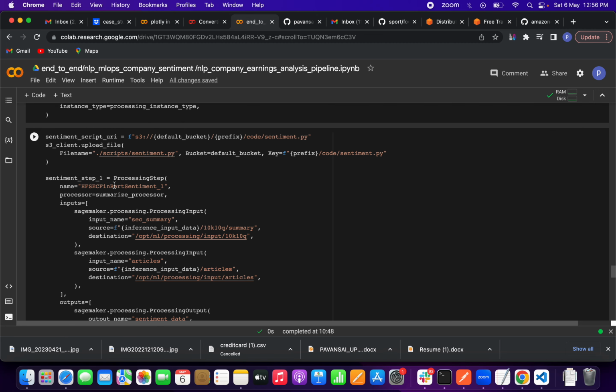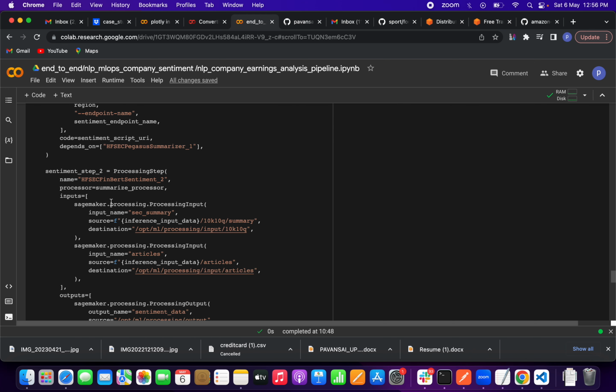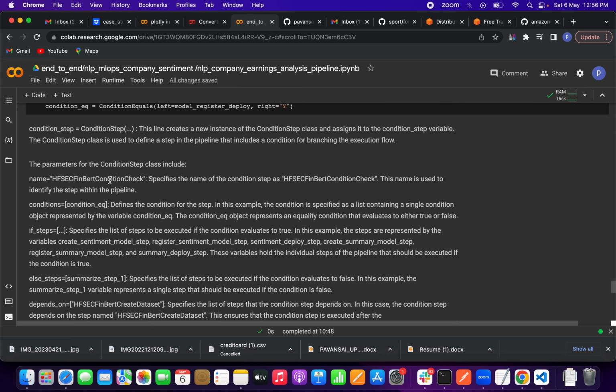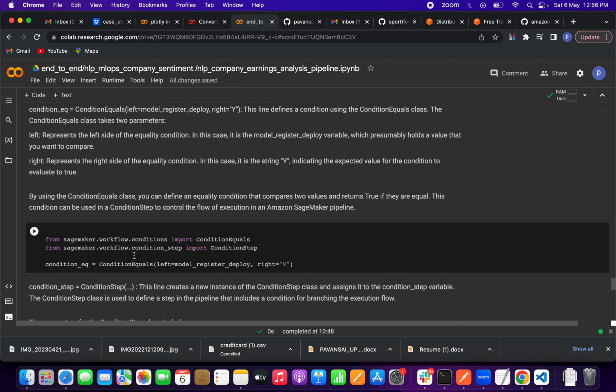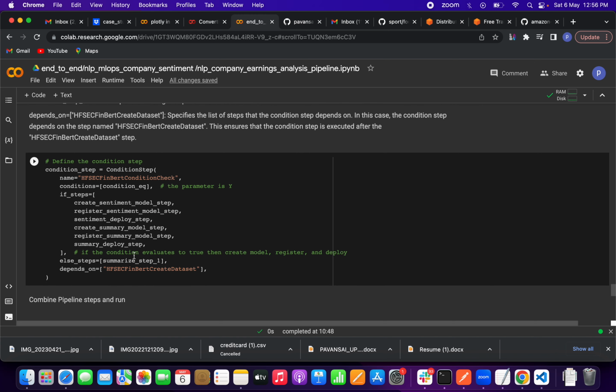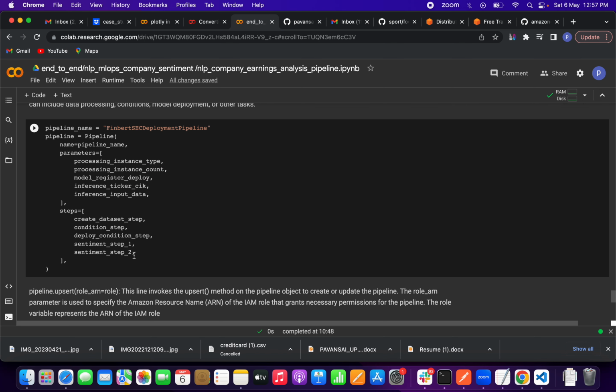So we are processing sentiment 1 inputs and outputs, same inputs and outputs, same condition, friends. This is all about checking, friends.